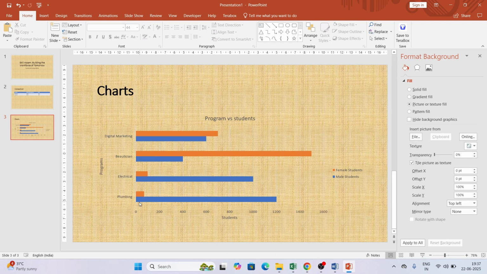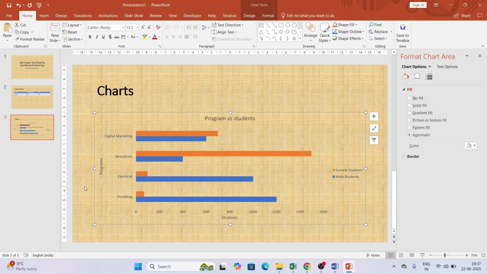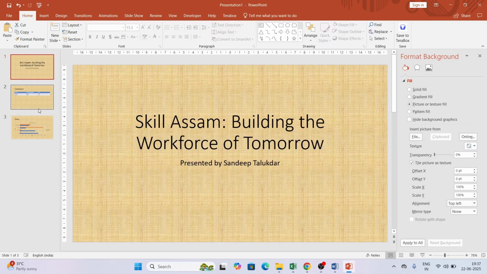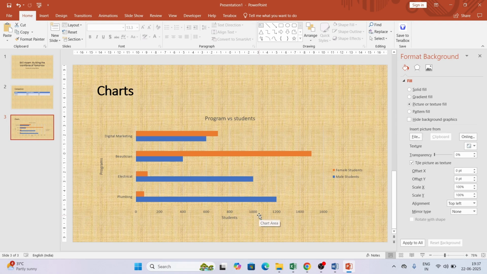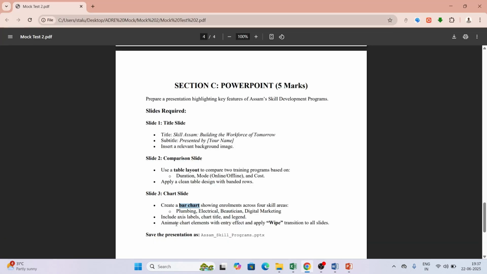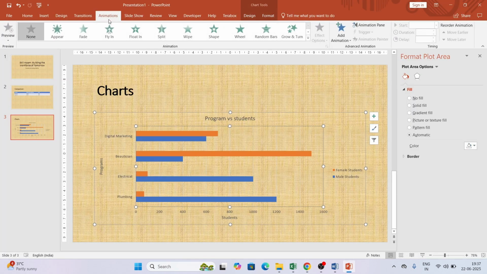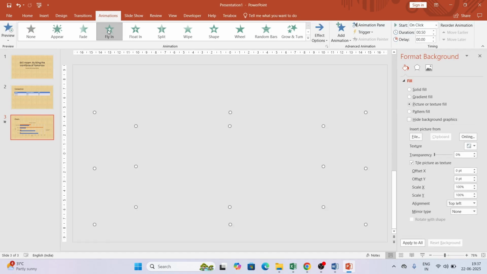Next thing, one more thing you have noticed, our background is not looking good. So what I will suggest, kindly choose a background that is appropriate to your slide, that beautifies it, like that background you have to choose. So as of now I am going ahead with this one. Next thing, animate the chart elements with entry effect and apply wipe transition to all the slides. As we know, we need to animate, first of all the chart. So for that we need to add animations. So let's say I will use fly in. Okay, looks good.